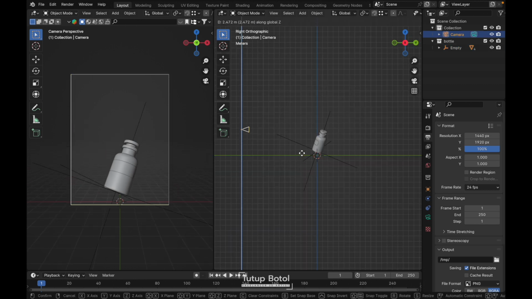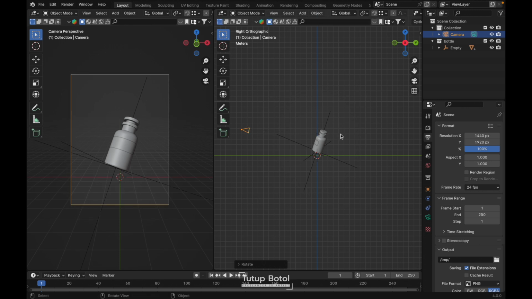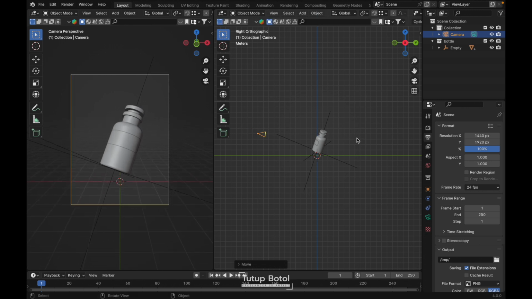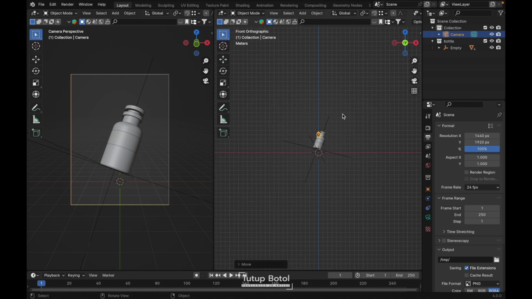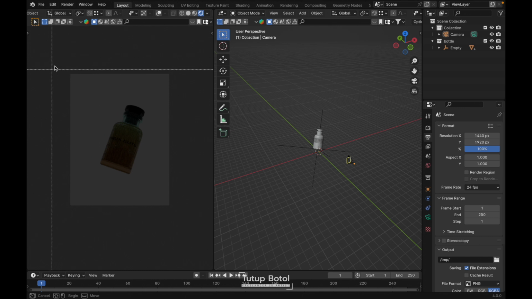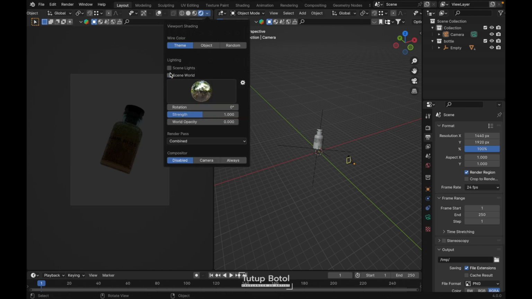Camera, maybe we need to go over here. Yeah, maybe something like this. Change it to the render preview. Uncheck this one and this one. Press T. Press Ctrl B. Click over here like this. And over here, turn off the scene light and scene world.